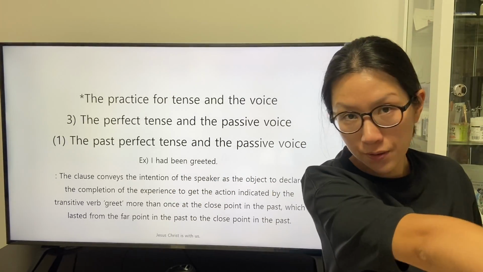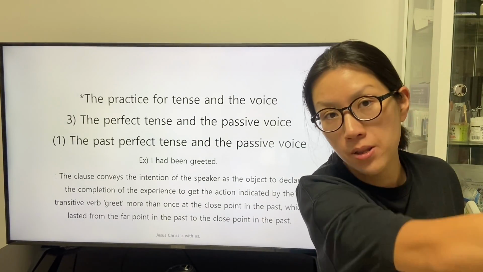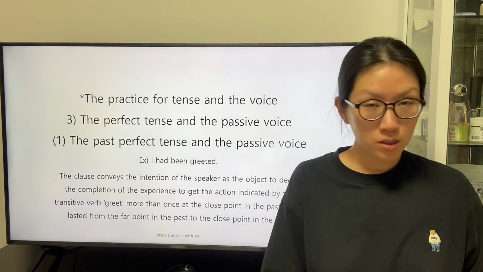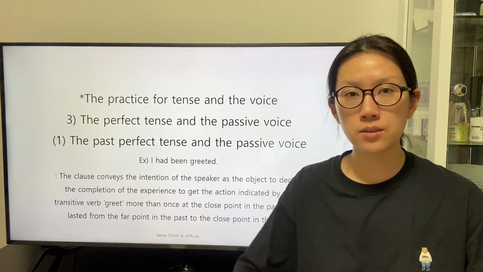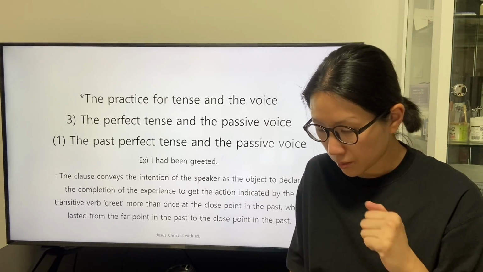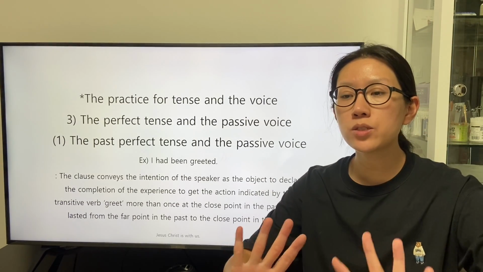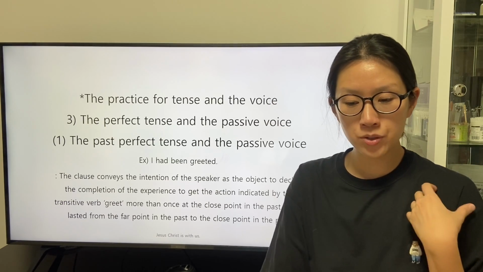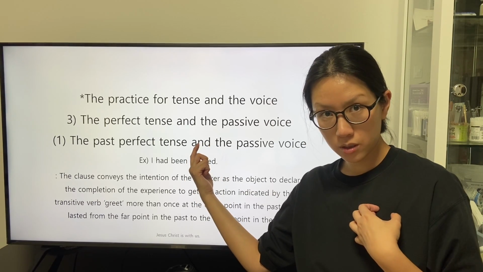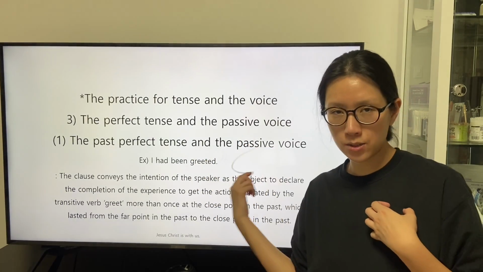During the period from a far point in the past to the close point in the past, the speaker responded in a way to exist. The speaker who responded to the flow of time in a way to exist received the condition described by the transitive verb greet from an unstated subject.